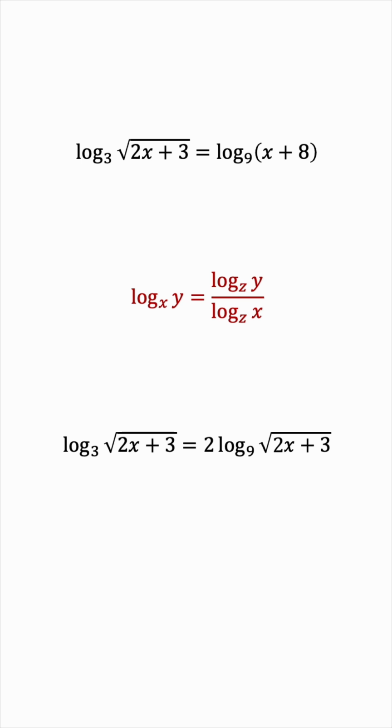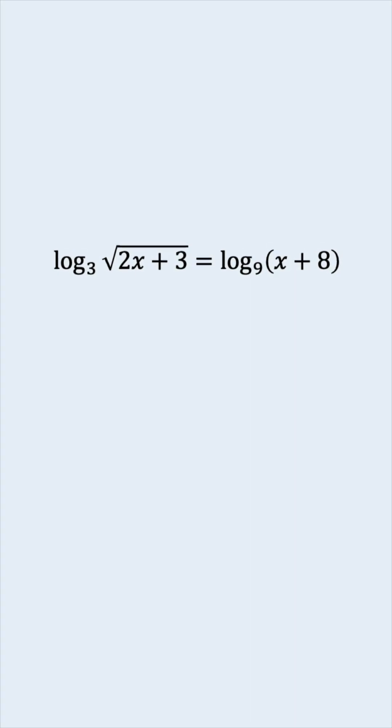And now we can use a property of logs, which states that a factor in front of the log can be taken as a power for the input. We can see that the square will cancel with the square root, resulting in the same exact simplification. And now you can plug this in the left-hand side and solve similarly. Whichever method you choose, the final answer is x equals 5.